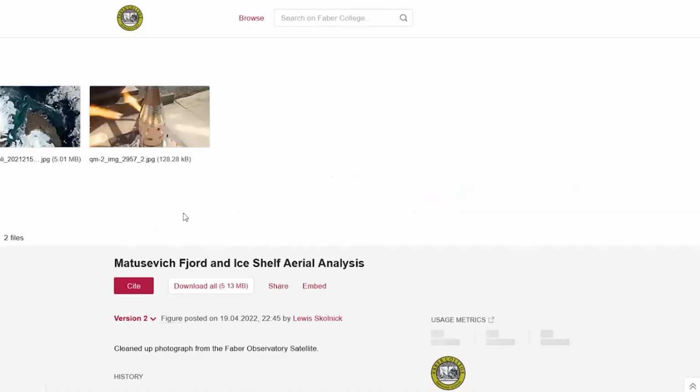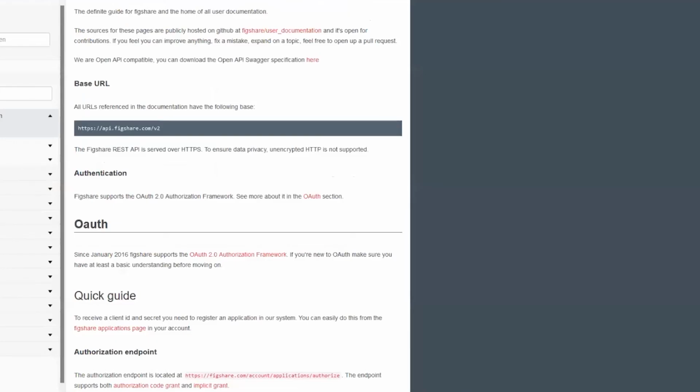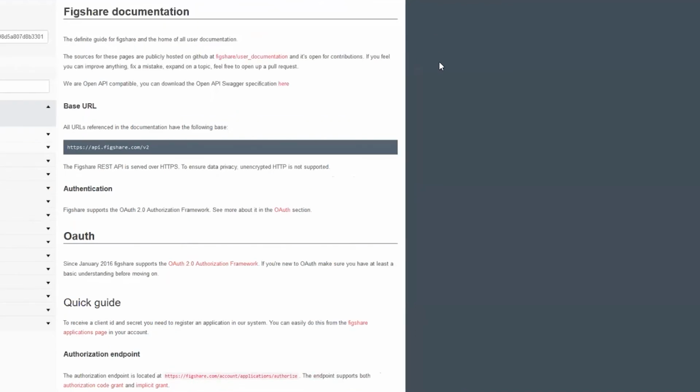The rocket is showing right now as the main image, but I want this image to be the main thumbnail. So we have this article or item ID up here. I'm going to copy that. I have to use a slightly different version of the API documentation because of the stage sandbox instance, but it looks exactly the same.